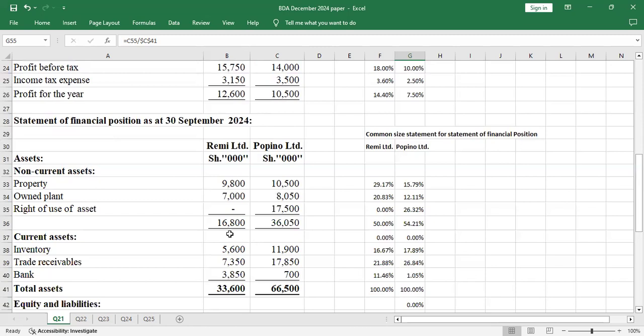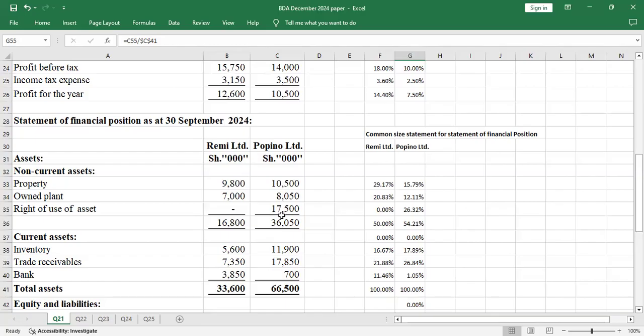So when you check here, you'll realize that the non-current assets, because these are the assets which are there, we have 16,800. But when you look at Popino Limited, we have 36,050. But remember, there's a right of use asset under Popino Limited. So this is an asset under lease, which is almost 17,500.